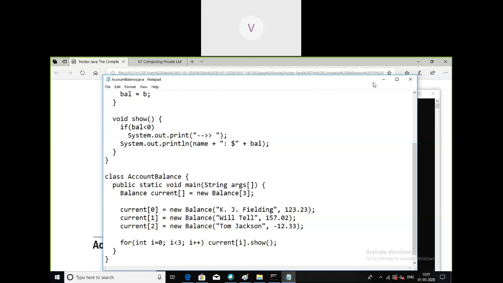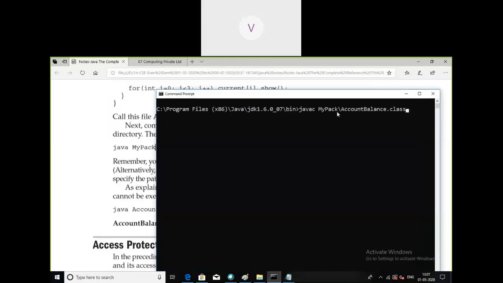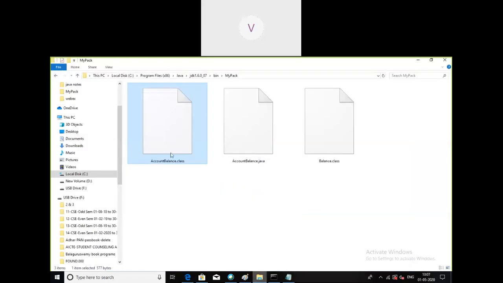See, look at the compilation. The compilation is different because the source is present in the directory called mypack. Right now the compilation is successful. I am compiling the account balance.java source file which is present in the mypack package or mypack directory. Then these bytecodes are already placed: account balance.class and balance.class.